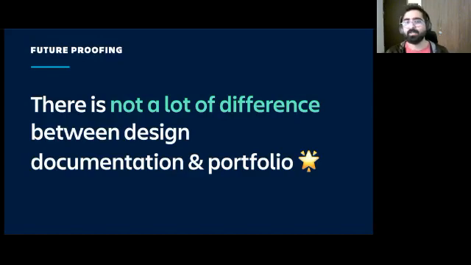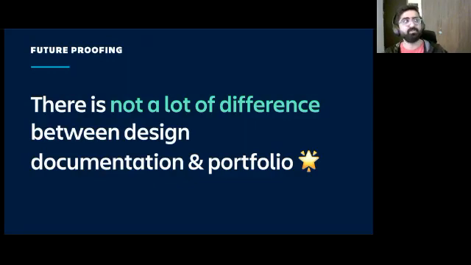And that's what happens when you join the industry as well, right? On a constant basis, you are talking and presenting about your work to your peers, to your engineers, to the CEO of the company. So you are telling stories about your work on a daily basis, and that is through your design documentation, how you are creating your work, you're documenting, and that is eventually what becomes your portfolio.